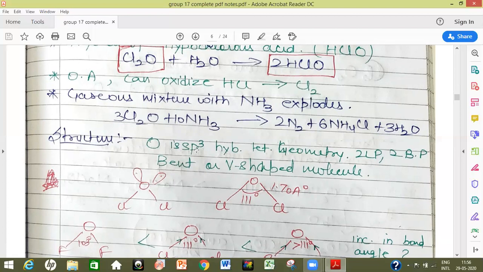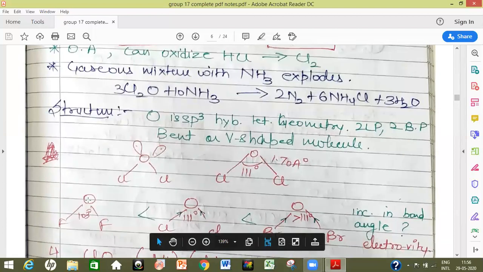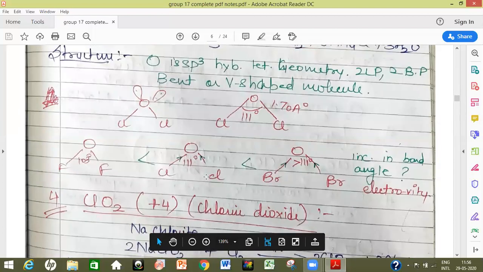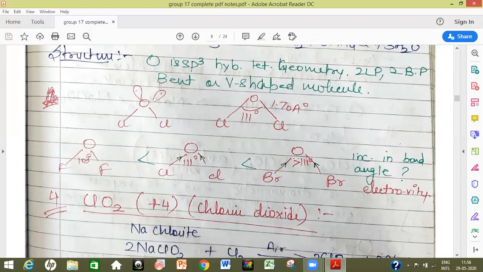Here, a very interesting question arises that when we compare OF2, OCl2, and OBr2, there is difference in bond angle. That is, bond angle for OF2 is 103 degrees, bond angle of OCl2 is 111 degrees, and bond angle of OBr2 is greater than 111 degrees. So why is it so?